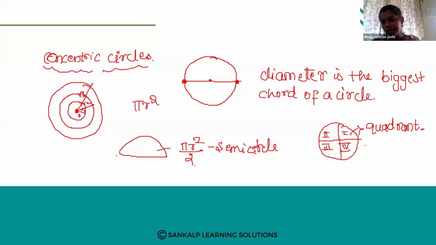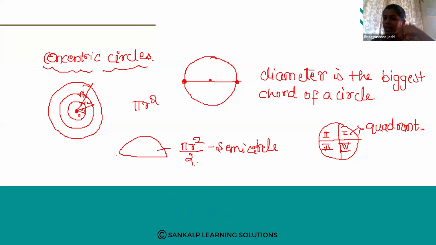Now tell me the area of a quadrant. How to find the area of a quadrant of a circle? For a semicircle it is pi r square divided by 2.